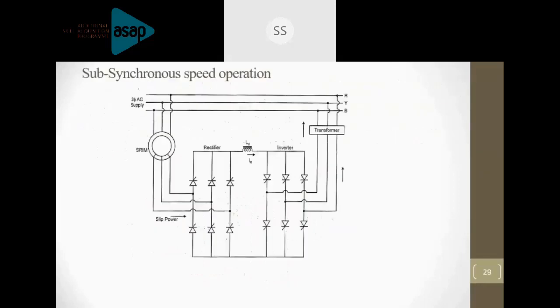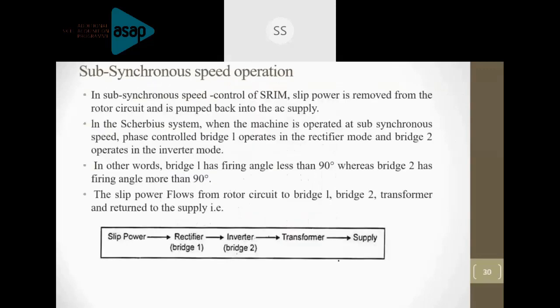So this is the basic difference between static Kramer drive and static Scherbius drive. In static Kramer drive, unidirectional power flow only is possible. Power will flow only in one direction, that is from the motor to the mains. But here you can supply power from the motor to the supply, or the other way around, and on the other hand you can supply power from the supply to the machine also.